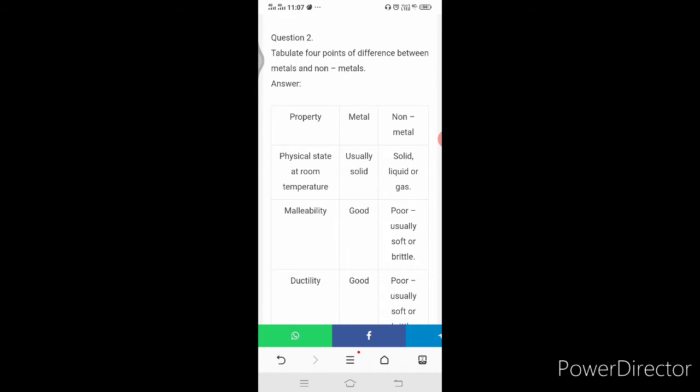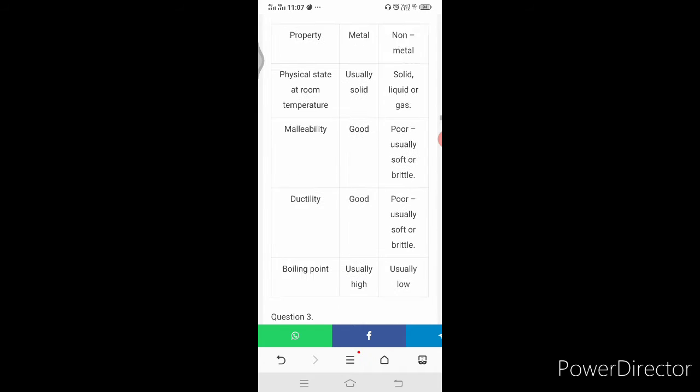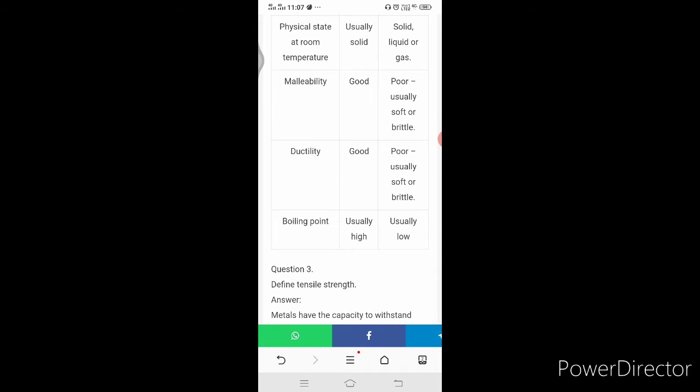Tabulate 4 points of difference between metals and non-metals. Here the properties of metals and non-metals are being given. Physical state at room temperature: metals are usually solid, non-metals are solid, liquid or gases. Malleability is good in metals, and poor in non-metals, which are usually soft or brittle. Ductility is very good in metals, and poor in non-metals. Boiling point is usually high in metals, usually low in non-metals.